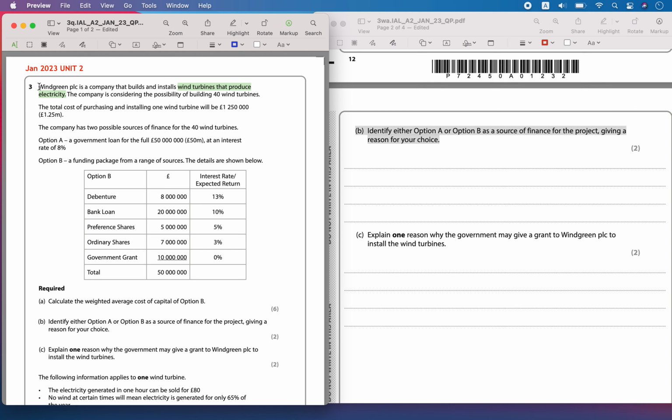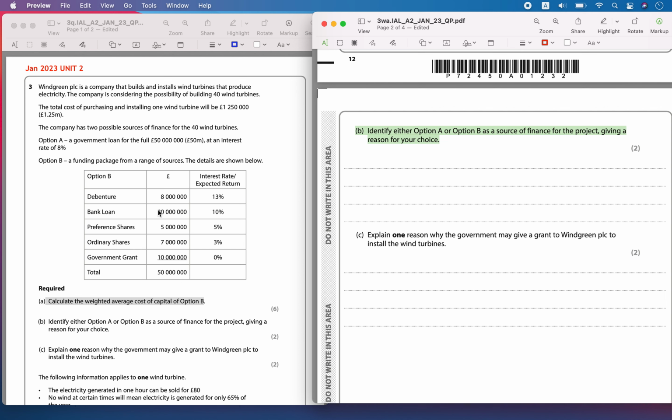Now Wind Green PLC is a company that is trying to install wind turbines, at least 40 wind turbines. It has two options to raise the funds. One is through the government loan and the other one is through different funding package sources. In the first part of the question, we were asked to calculate the weighted average cost of capital for option B.